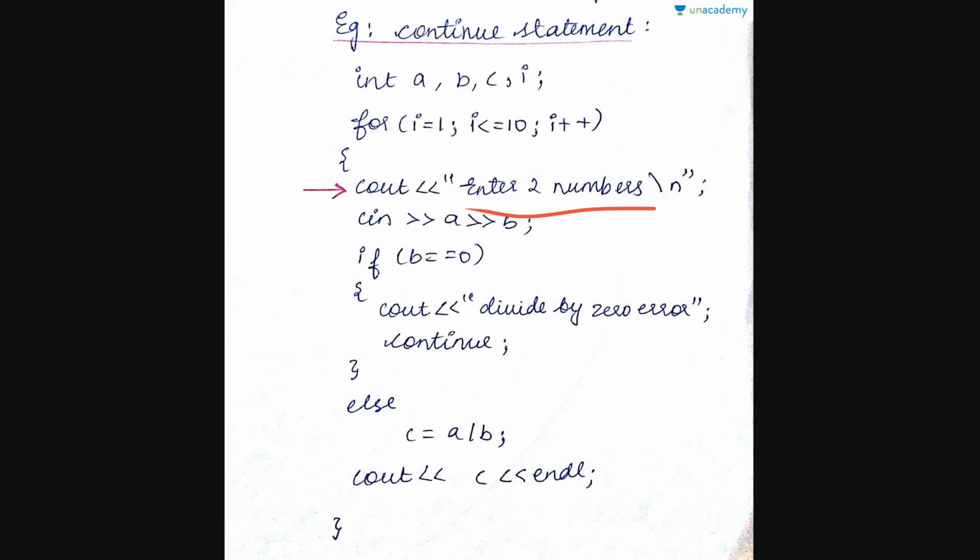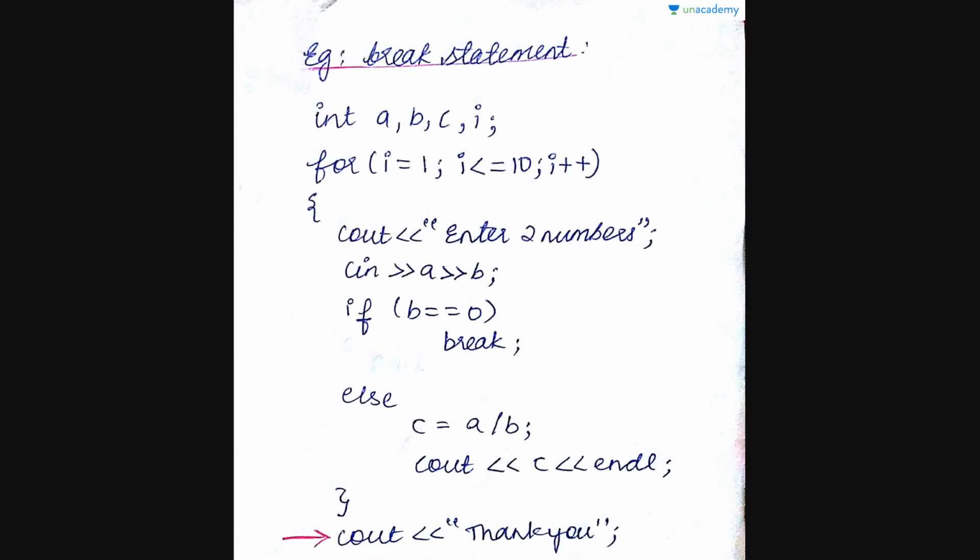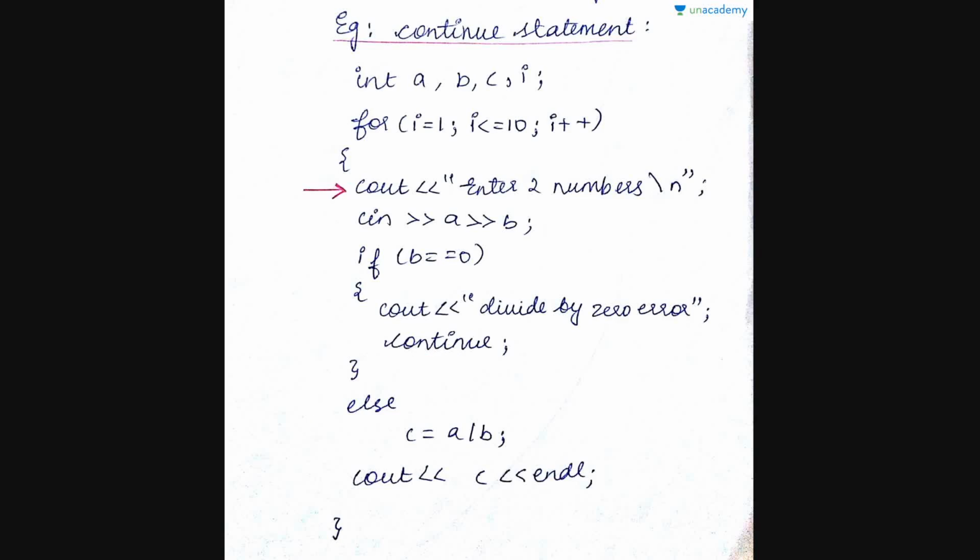As many times as the user inputs b equals to 0, when i is 1 itself, you could repeat the same set of statements 10 or 20 or n number of times. If i is 1 and the user keeps inputting b as 0, we keep asking enter 2 numbers, there is an error, enter 2 numbers. But in the previous case, it wasn't like that. Once we found break, we jumped from here to here and just executed this line. But at this point, we just keep asking. So it's not that we execute only 10 times.